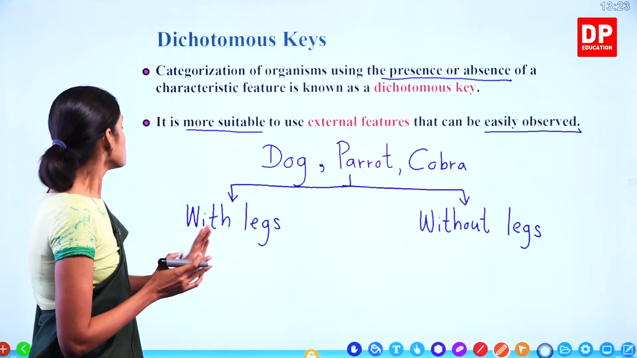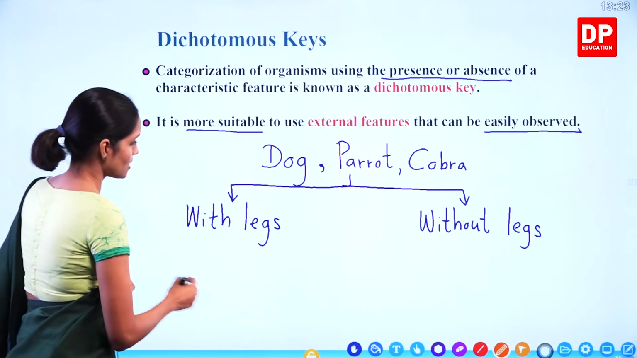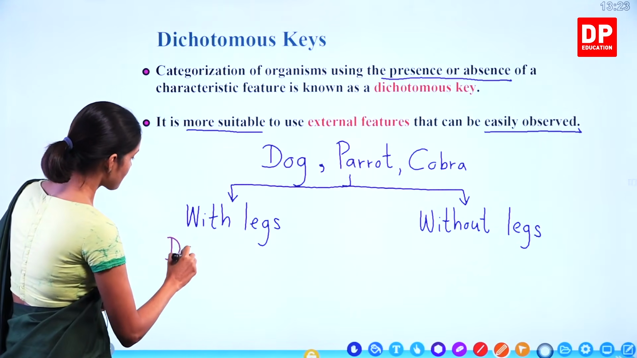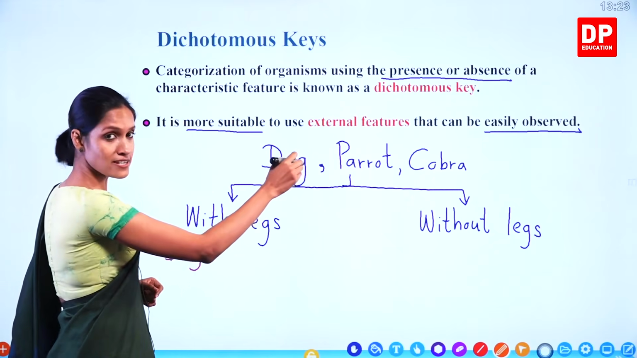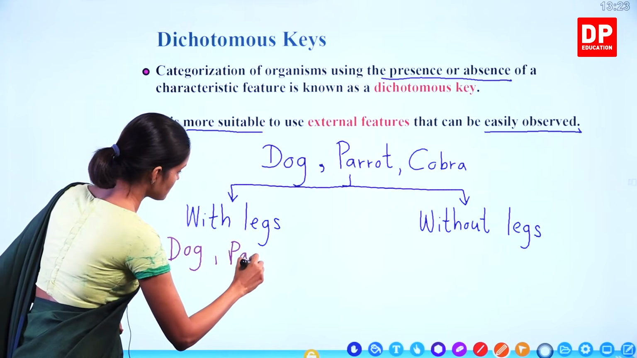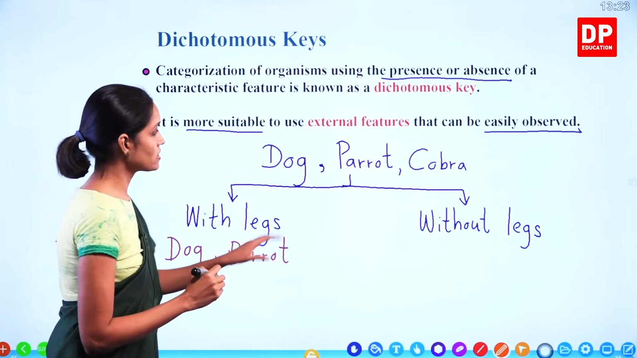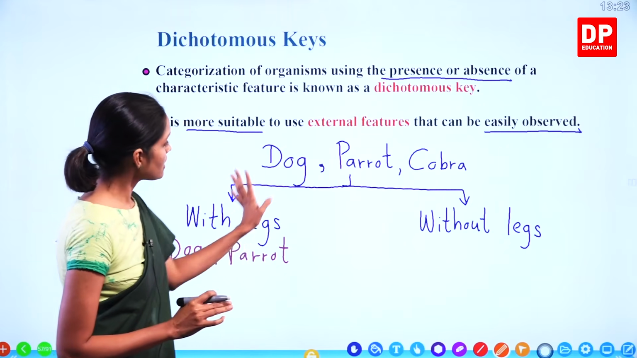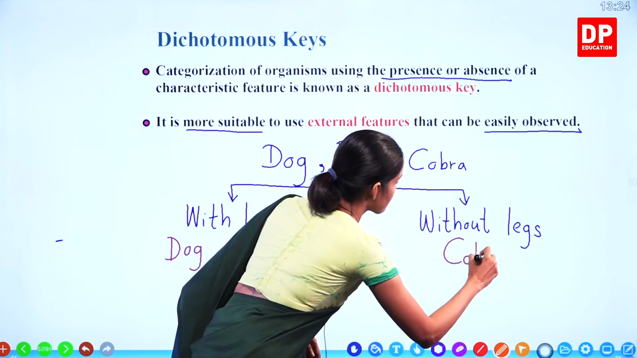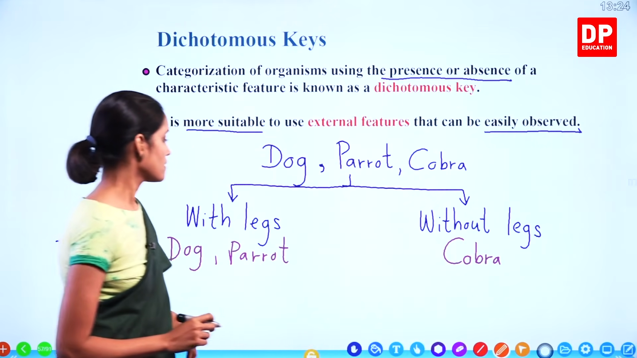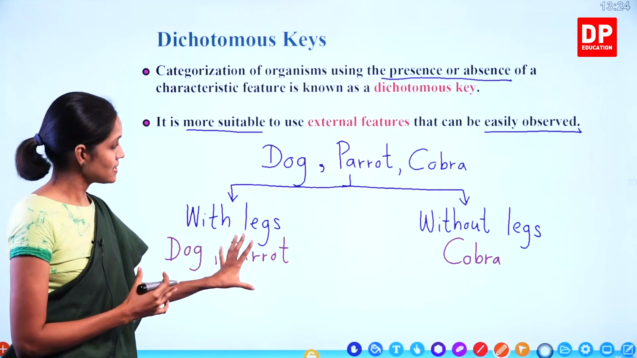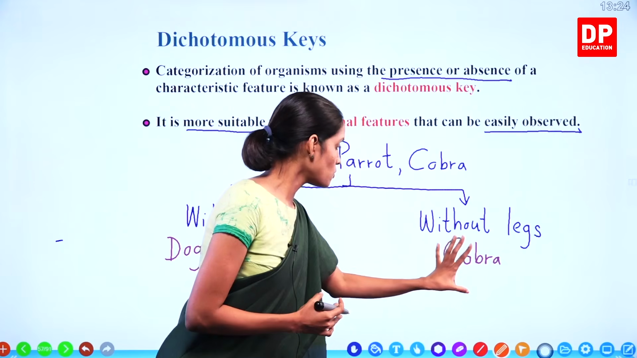Understand, children? So who has legs? Dog. I'm going to take a different color here. It's easy to observe then. Dog. Who else? Parrot? Yes. Parrot. What about the cobra? No legs. Therefore, it goes to this side without legs. Cobra. Now look at this side, children. With legs, dog and parrot. This side without legs, cobra.